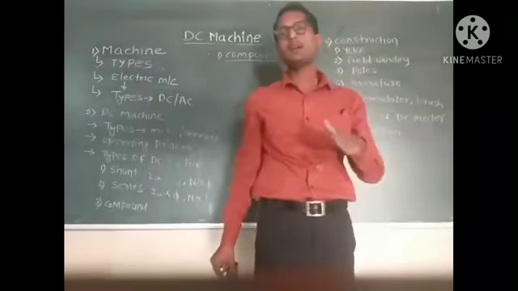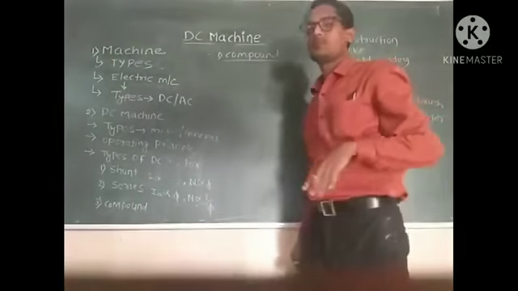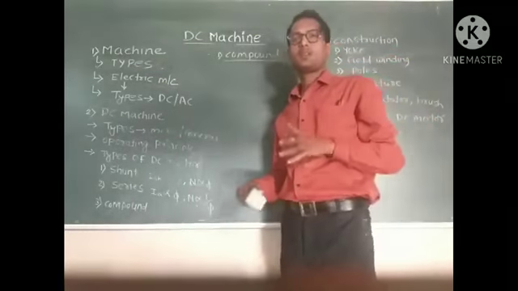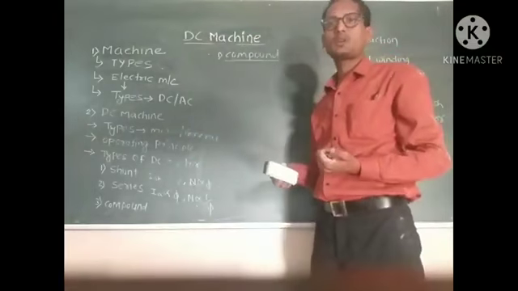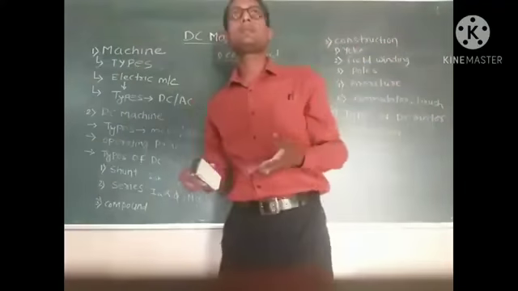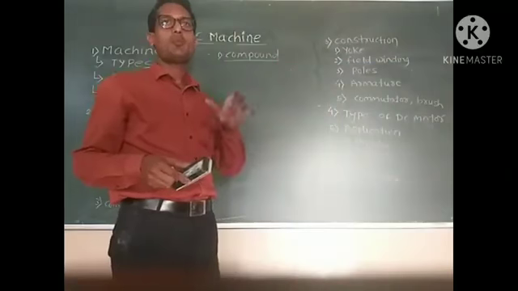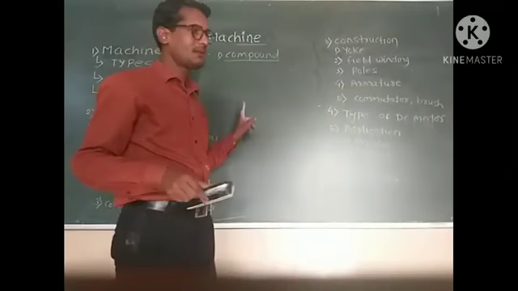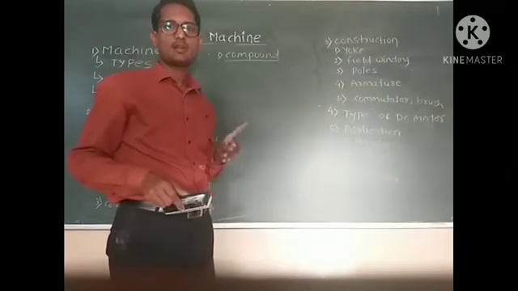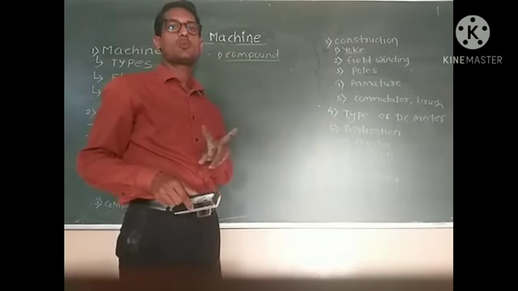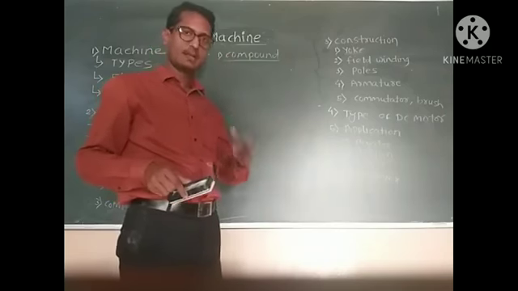Now, what are the applications of DC machines or DC motors? Where do we use this type of motors? Firstly, the major and popular application of the DC motor is as a traction motor or locomotive motor in electrical trains.